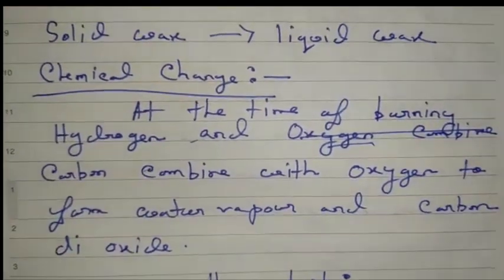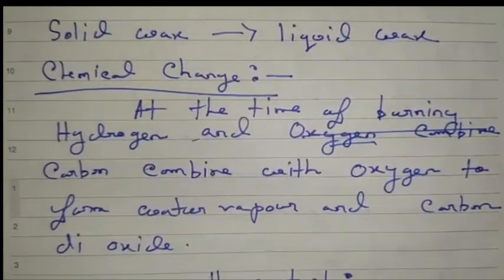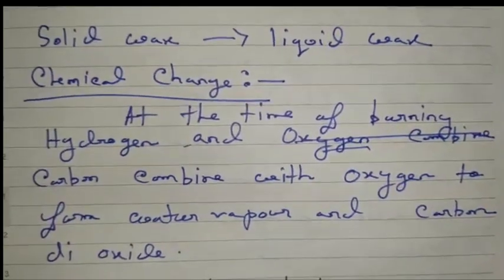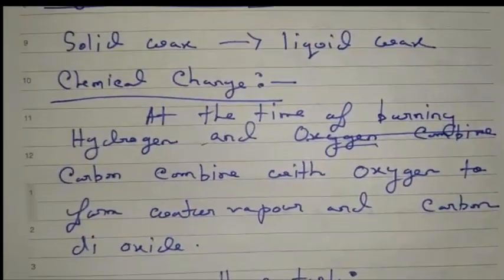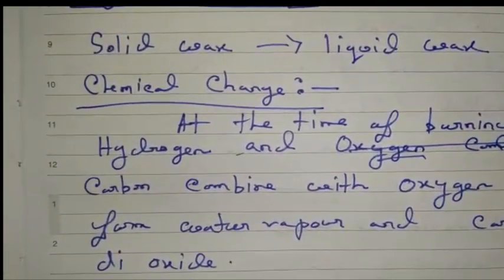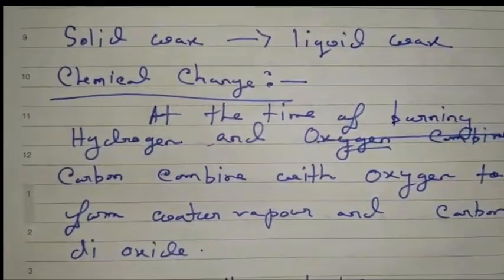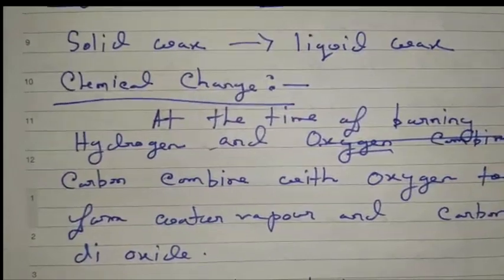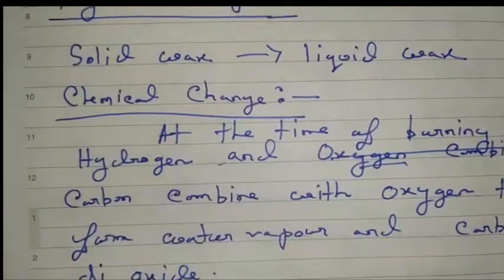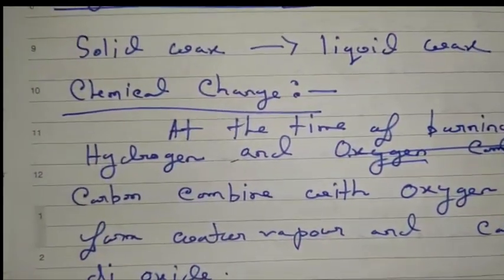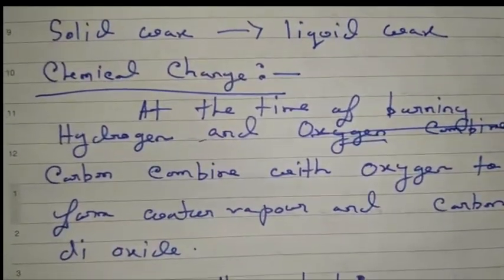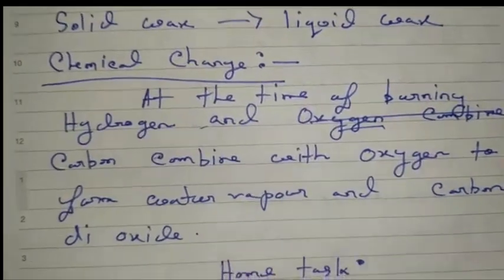Water vapor and carbon dioxide are completely different from the hydrocarbon wax. So here new substances are formed, and we can tell that it is a chemical change.